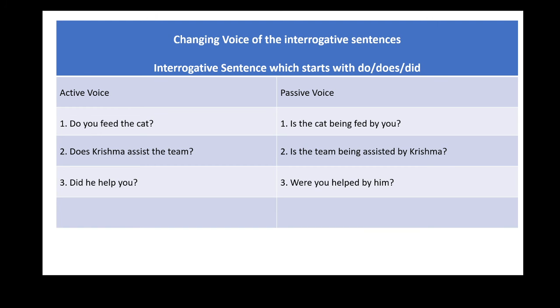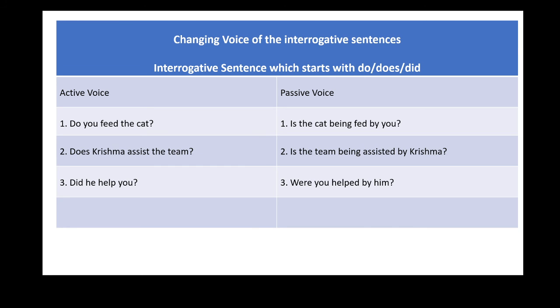Let us come to first example. Do you feed the cat? Its transformation into simple sentence will be, you feed the cat. The cat is fed by you.